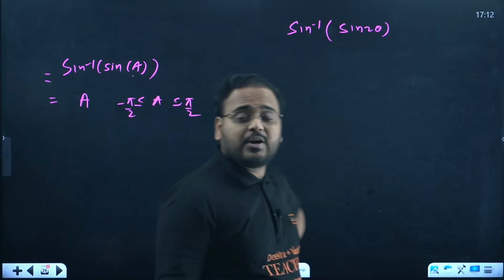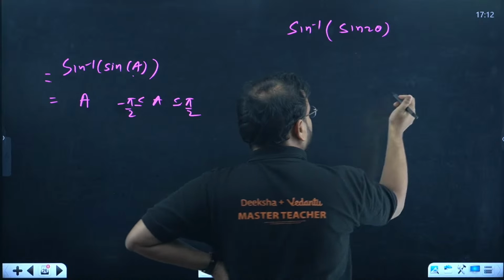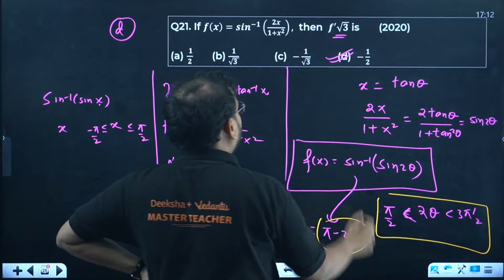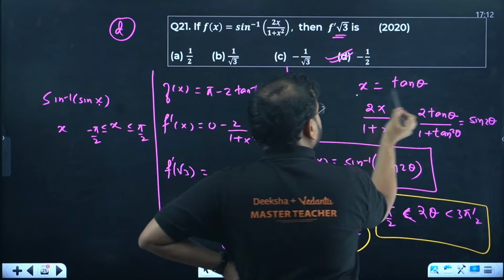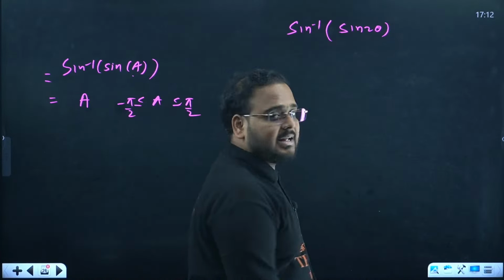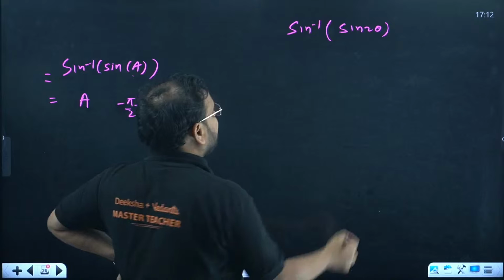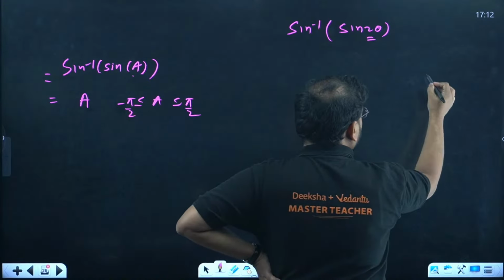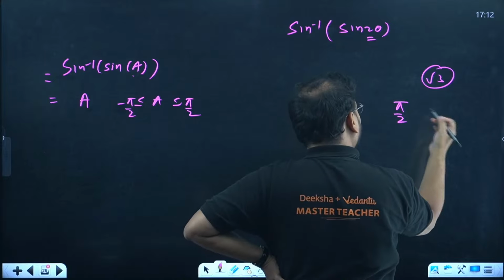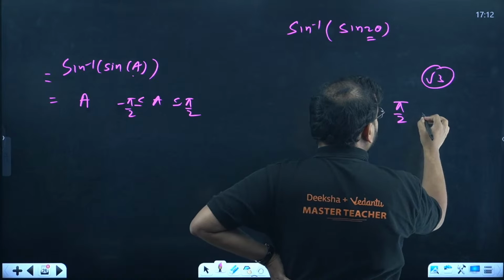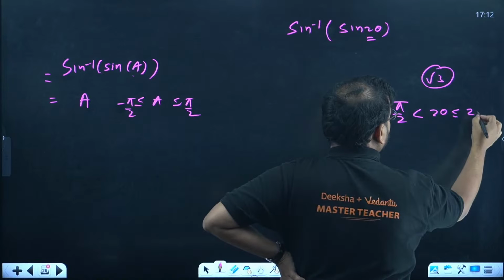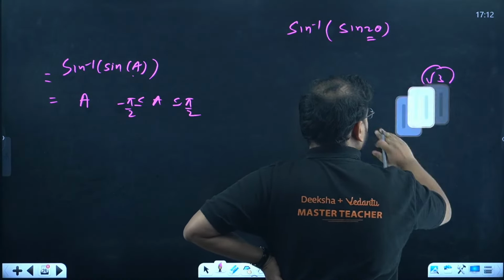But in the question, of course we have taken root 3 for x, and we've taken x as tan theta. But this value of 2 theta, if you take it for root 3, will come between pi by 2 and pi, in the next quadrant. So this will be between, please check.